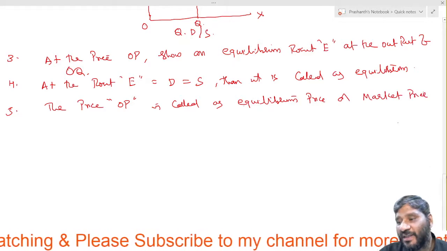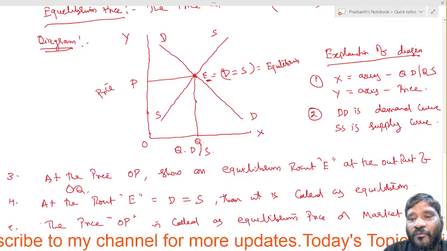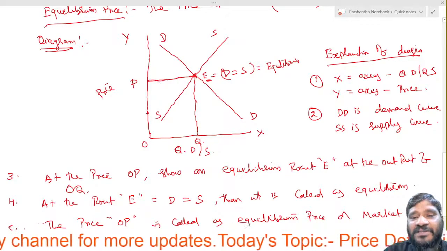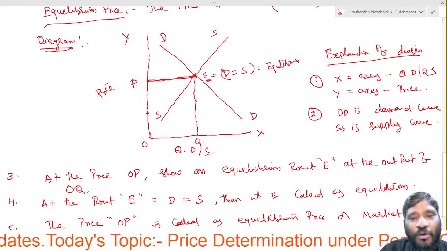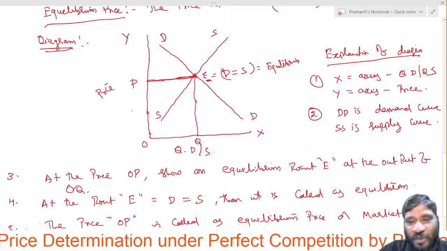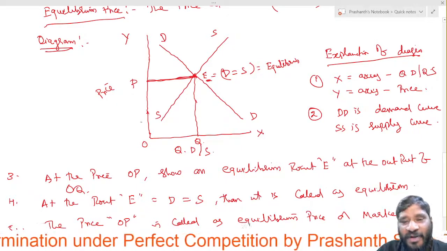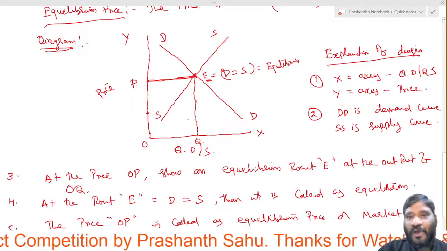Where demand and supply are equal at the point E, from this point we have taken a straight line to the y-axis, which determines 0p. 0p is nothing but the price. At the price of 0p, at the quantity of 0q, demand and supply are equal.